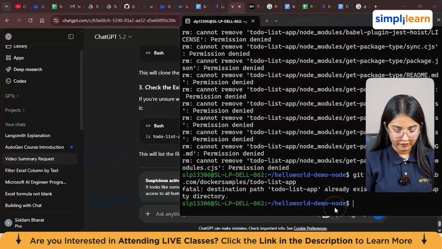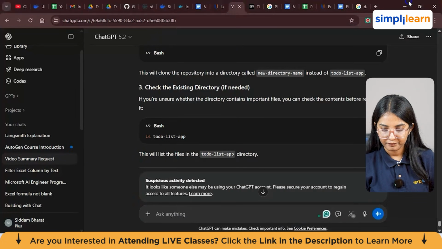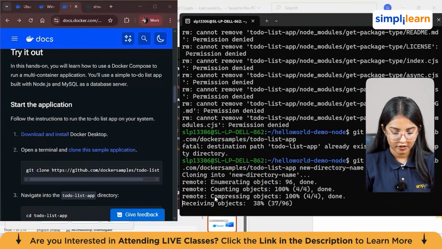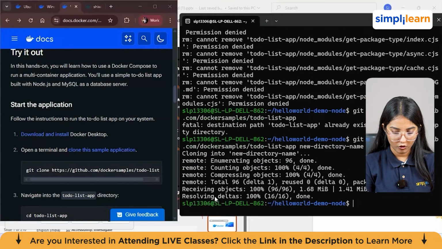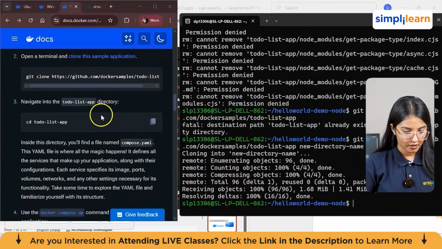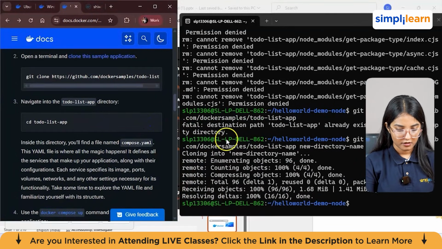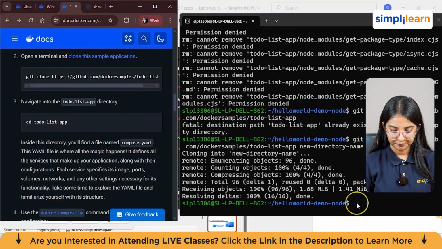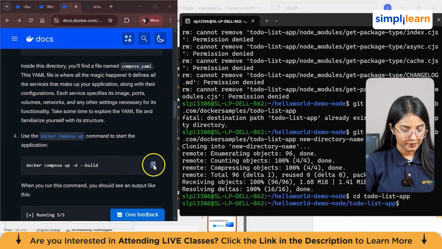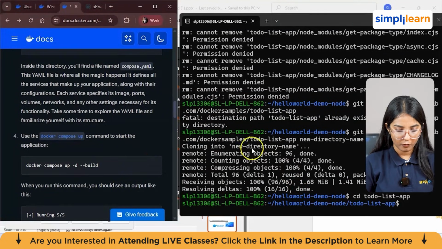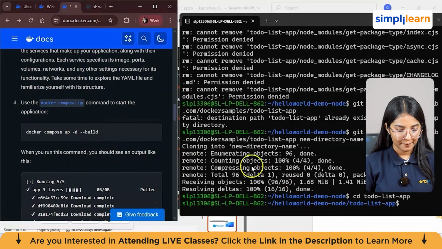Okay, so now I'll be giving a new directory name. Now it's cloning to a new directory. All right, it's receiving objects and all. Fine, I think it's done, and then we'll check the path for this. All right, now we're going to run the docker compose up command to start the application.